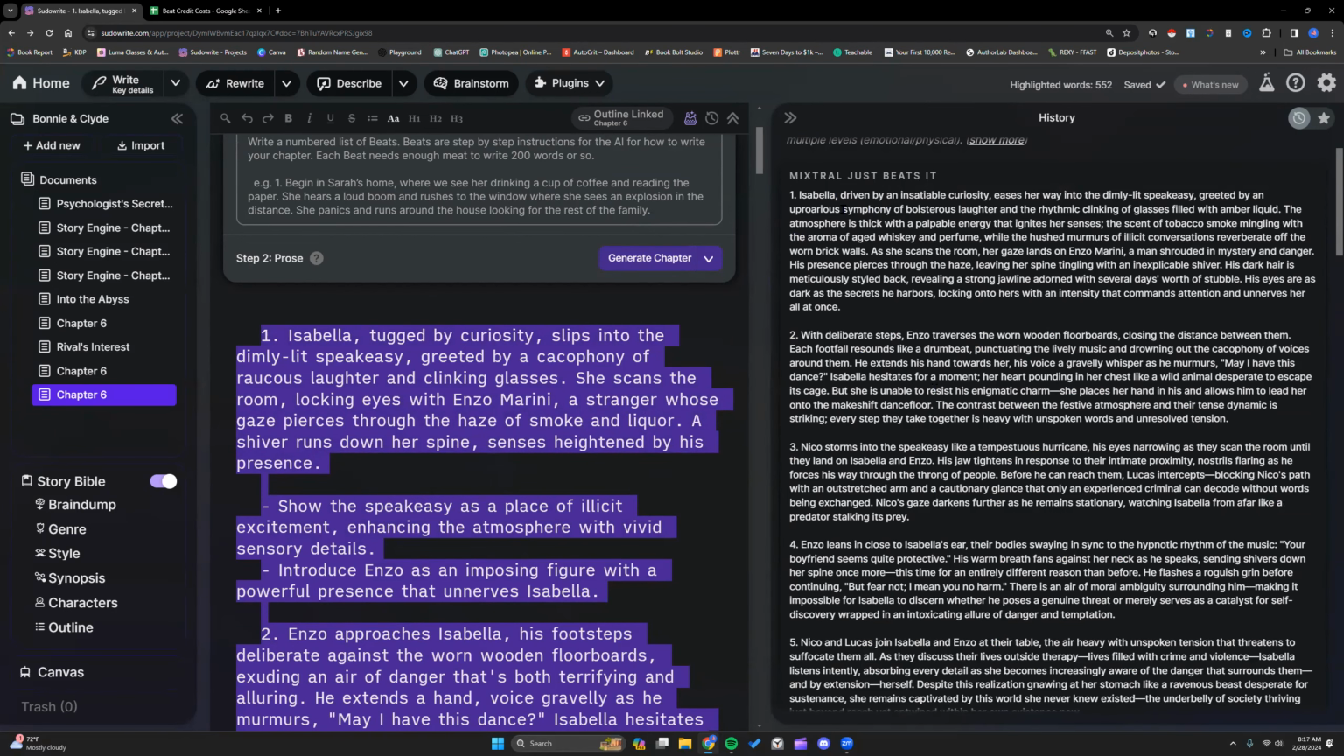Let's see how it is worded. Not bad. Let's see. Pretty good size. Let's see if it's any good. Isabella, don't like that. Eases her way into the speakeasy. Greeted by laughter. I like the setting of the scene. Scent of tobacco smoke, mingling with aged whiskey and perfume.